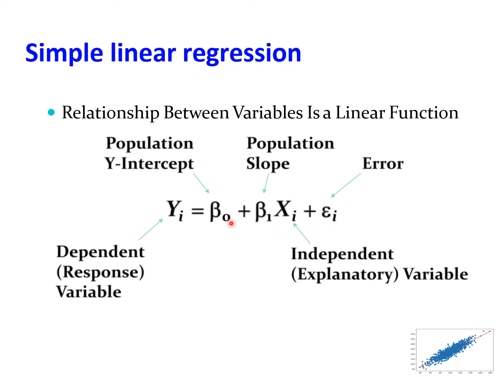Here a is termed as the intercept on the y axis. So instead of a, we are using the beta 0 representation. Beta 0 is the population y intercept, and b is termed as the slope in the slope intercept form. Instead of b we are using beta 1, which is termed as the population slope. Then yi is our dependent variable or response variable, xi is the independent variable or explanatory variable, and we have a term called epsilon i, which represents the error value.